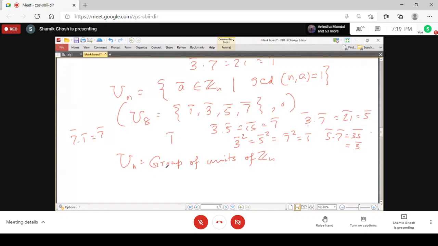One is the identity. Identity means if you multiply any element with the identity, you get the same element. It is obvious, nothing to write here. As I told you, the identity means that any element x into 1 is x. Do you not know what you get when you multiply 7 by 1? I know, sir.